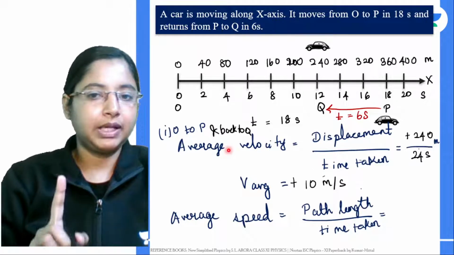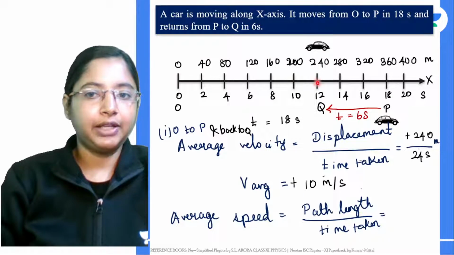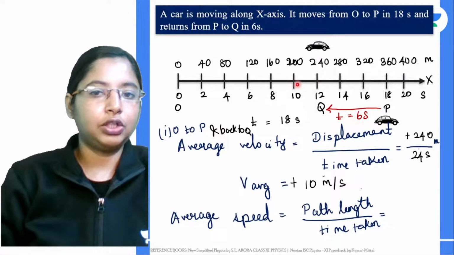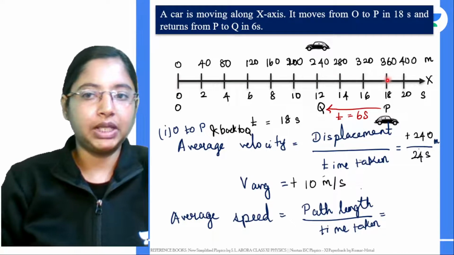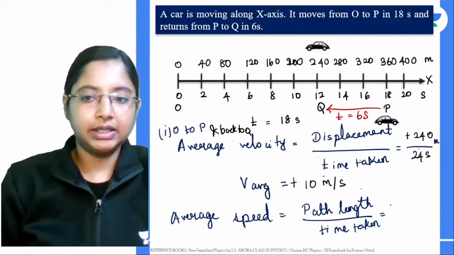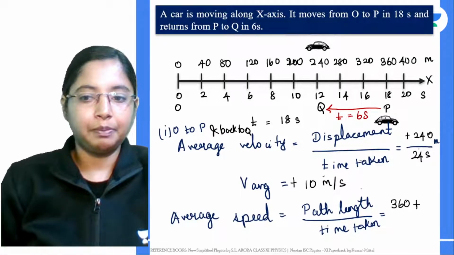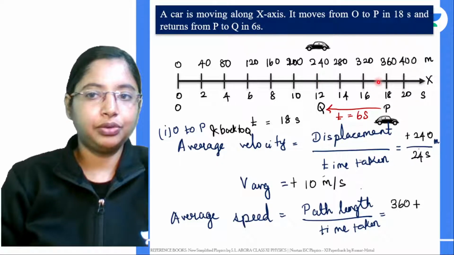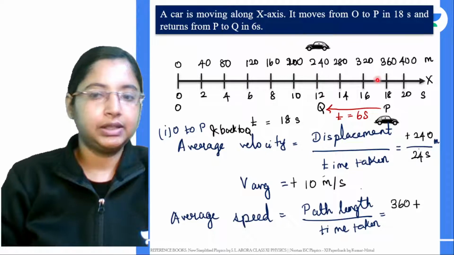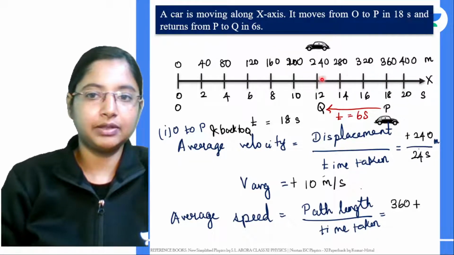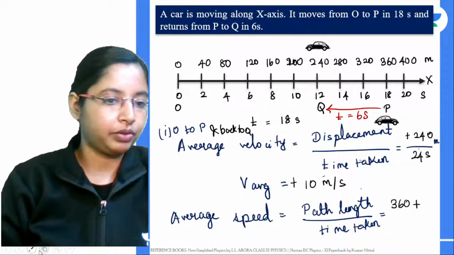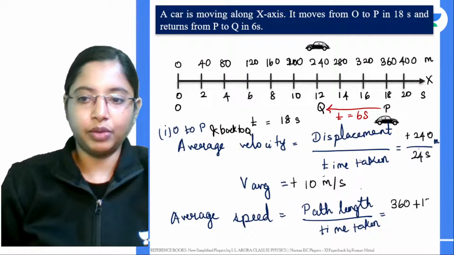Now let's see what is the total average speed in this case. Average speed in this case is very simple. The object goes from O to Q, and the object goes from O to P. From P again it comes back to Q. So the total path taken will be from O to P, which is 360 meters, plus P back to Q, which is 360 minus 240, around 120 meters.